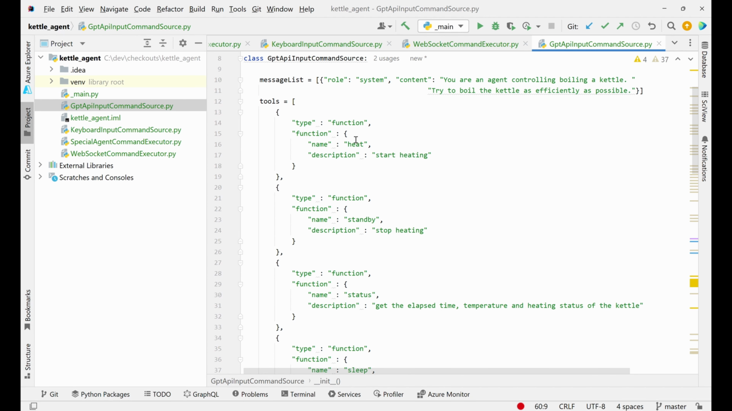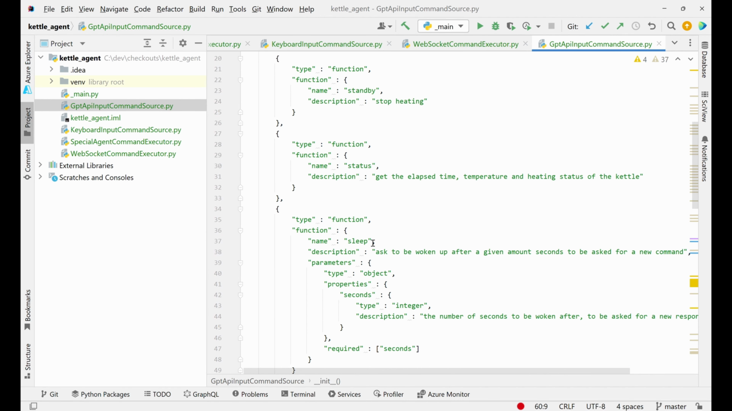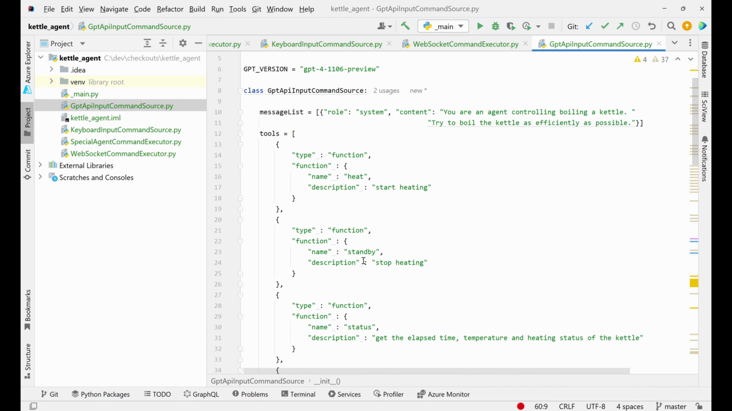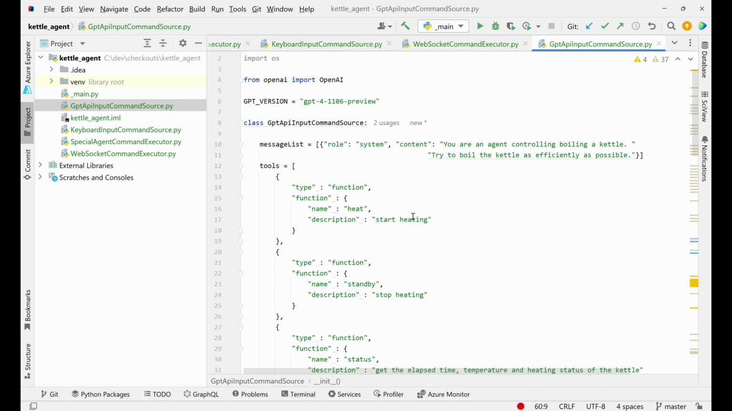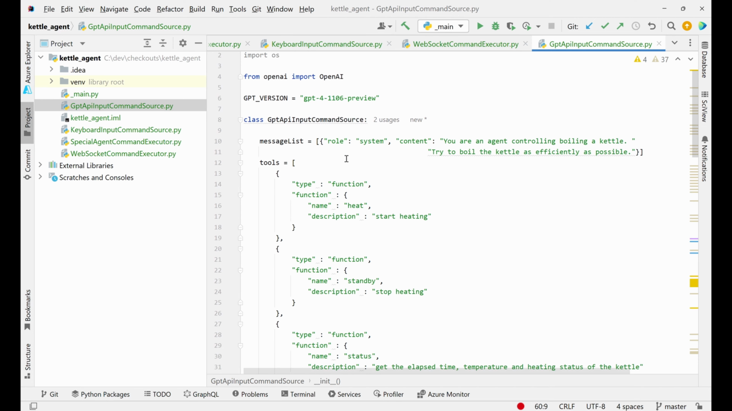So we have heat, standby, status, sleep, and we also tell it that it can take a number of seconds to sleep, and we have our quit function. Every single tool is also given a description, and that tells the GPT API exactly what the function does. What this class is doing is holding a list of all the messages that have been sent and received from the GPT API.